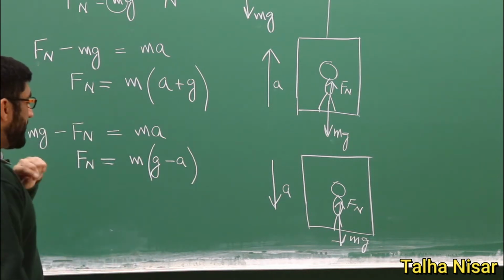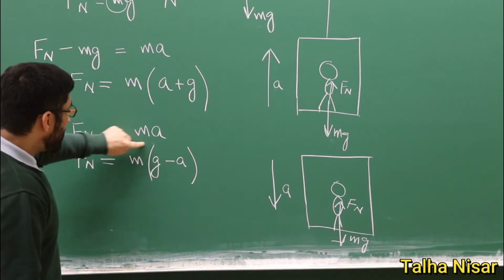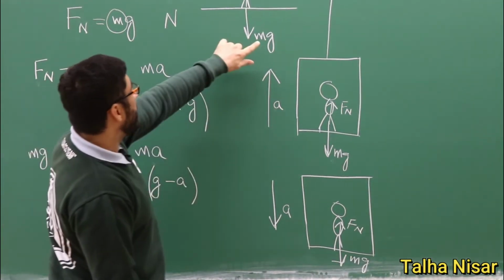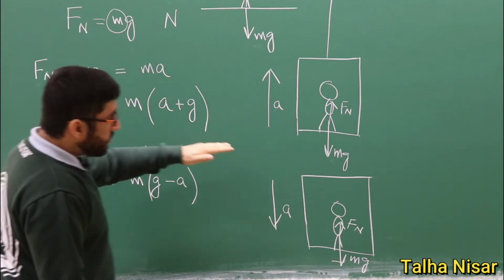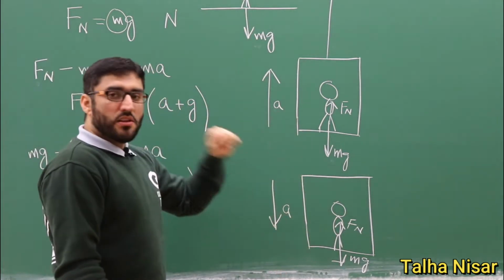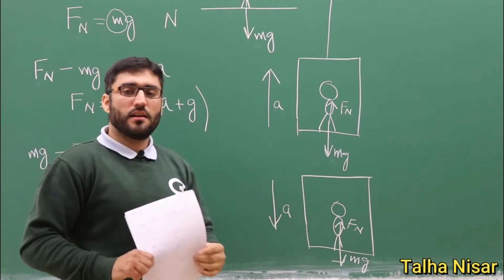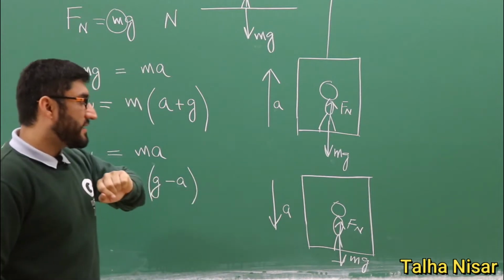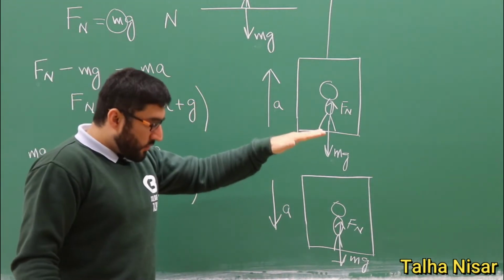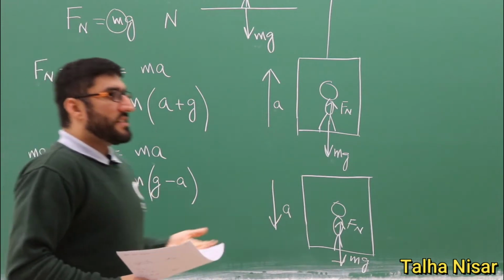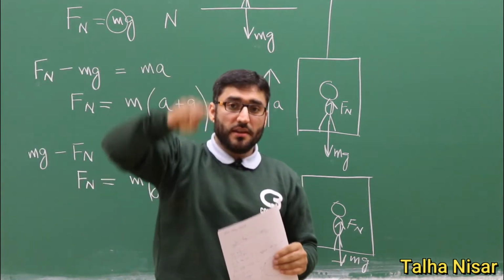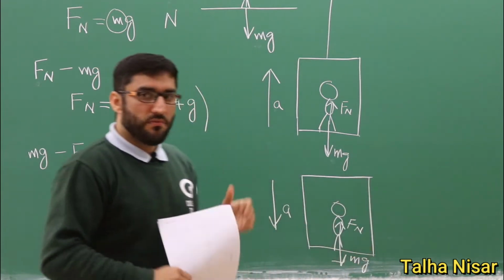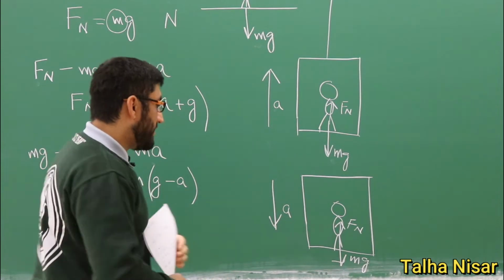So now what we see here, this was the weight of the object or this person when this person was not moving, for example here in this case. But now since the elevator is going down, we feel lighter when the elevator is going down, by the amount of the acceleration at which the elevator is going down. So that's why when we are standing in an elevator and the elevator is going down, we feel that our weight is smaller.